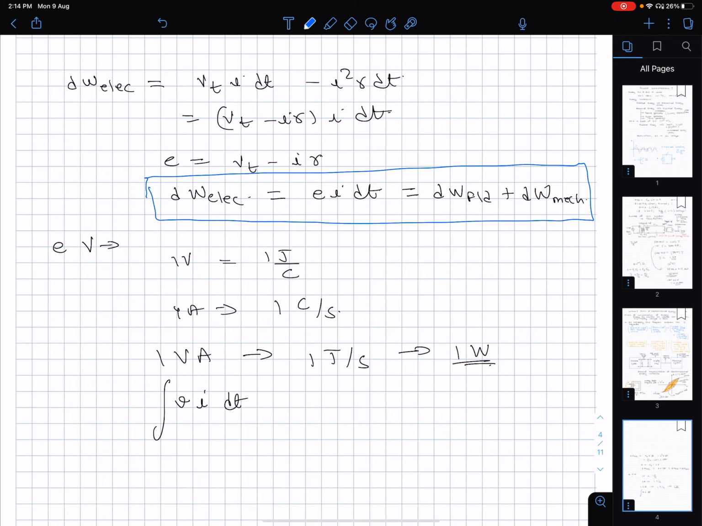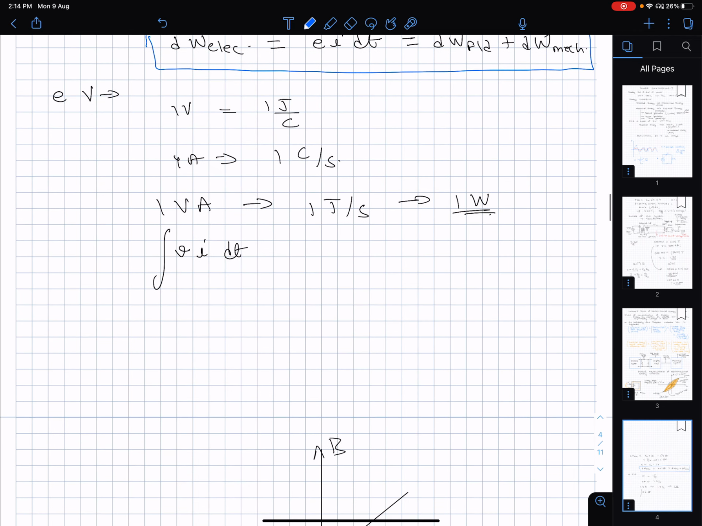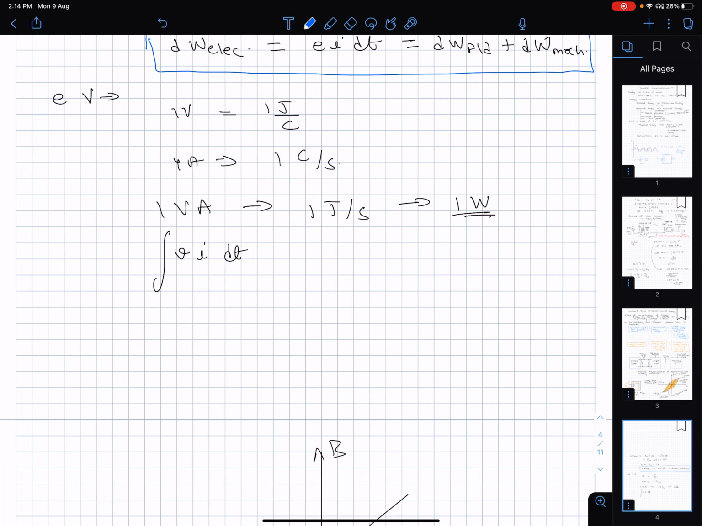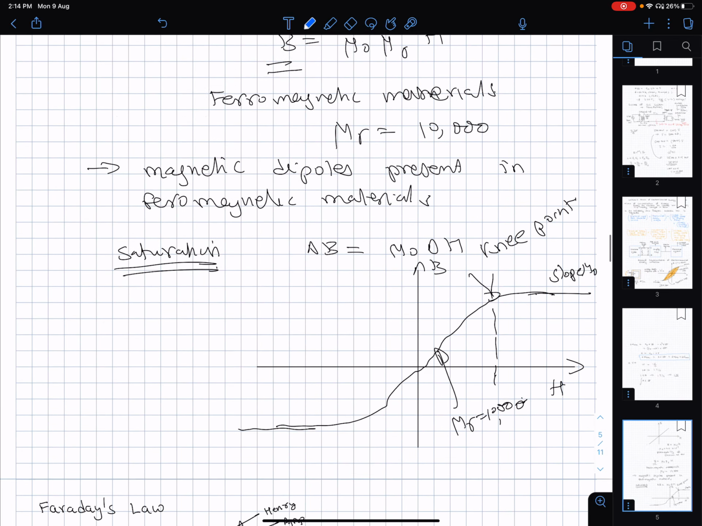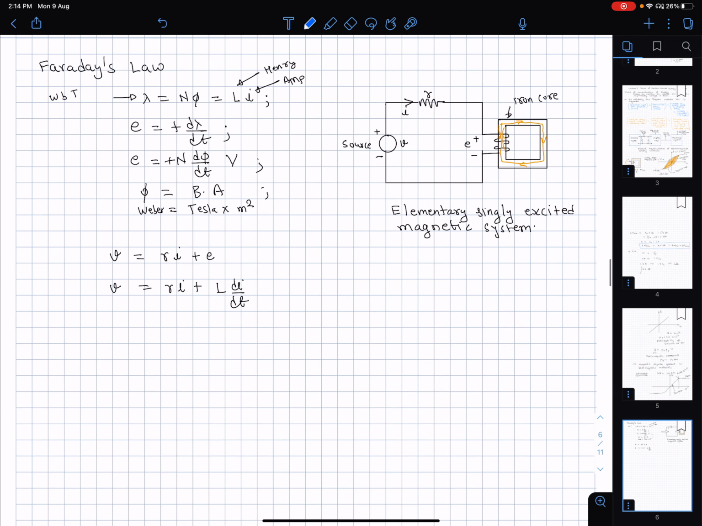All right. The dW electrical, which is the input, is equal to the induced EMF e into i dt, which is equal to the incremental change in the stored field energy plus the incremental mechanical work which is being done. Now let's quickly also look at Faraday's law.